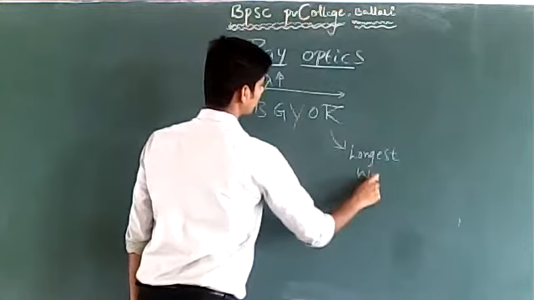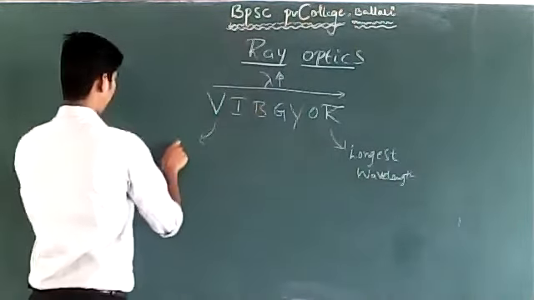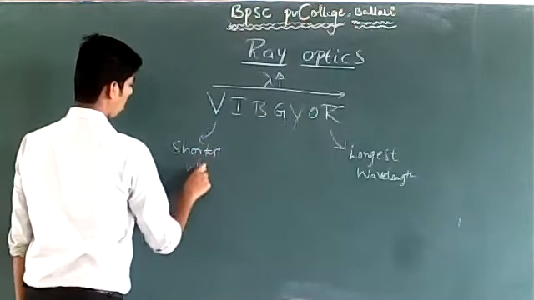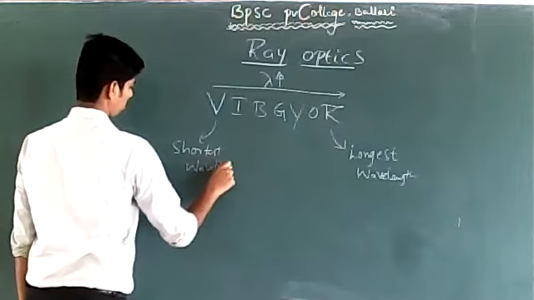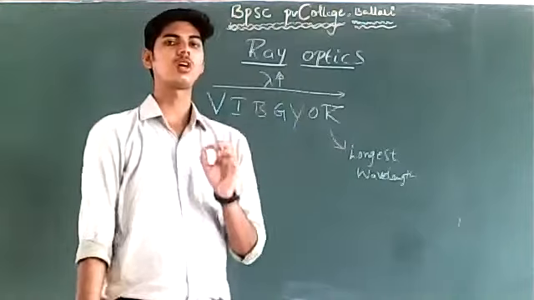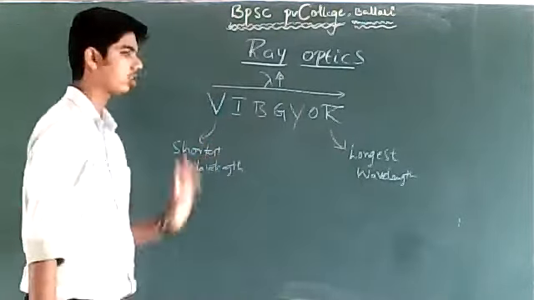Red has the longest wavelength, and violet has the shortest wavelength.